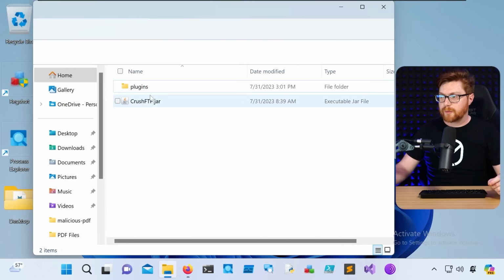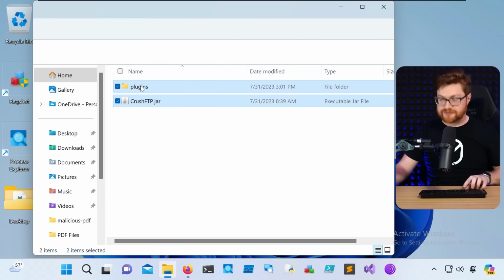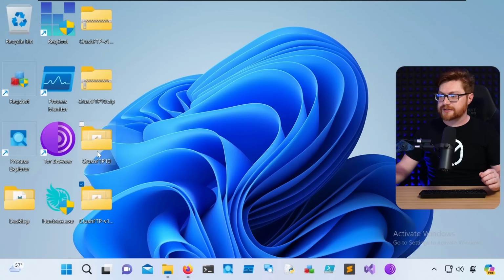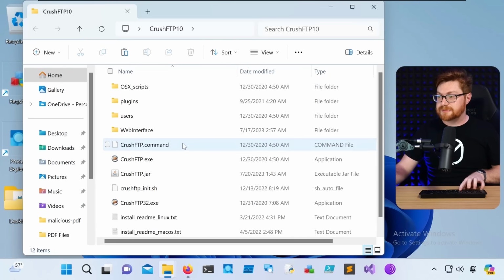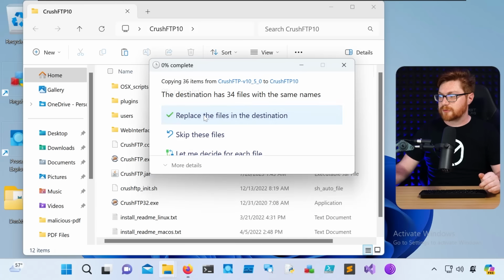And while we're doing that, honestly, we still haven't seen this application in action yet, so let's go do what we were planning to do by taking all of the files from that hotfix version that we saw on GitHub, clobbering it in the CrushFTP folder. Let me go ahead and paste these. Yep, we can replace them as needed.